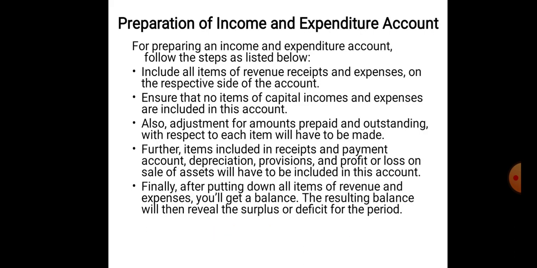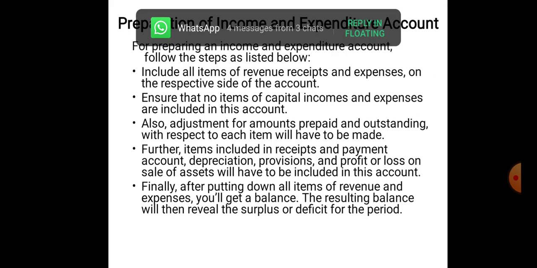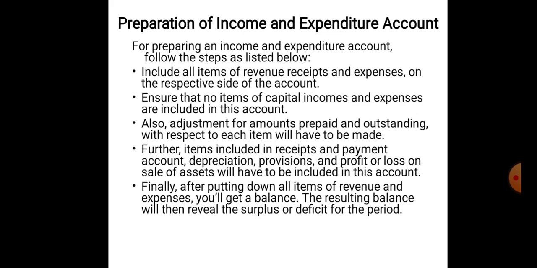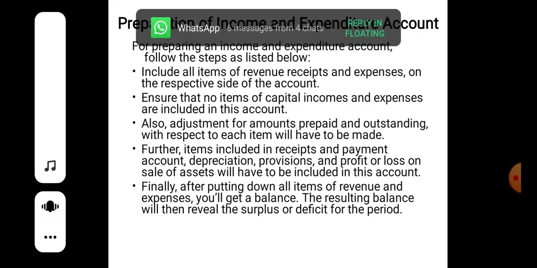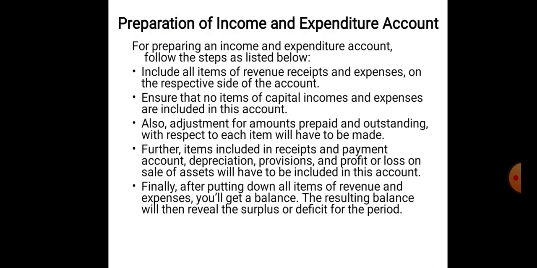How will we be preparing the income and expenditure account? These are the steps to be followed for the preparation of income and expenditure account. Once again I'll repeat the explanation. This income and expenditure account will include all the items of revenue, receipts and expenses on the respective side of the account, and no items of capital incomes and expenses are to be included in this account.